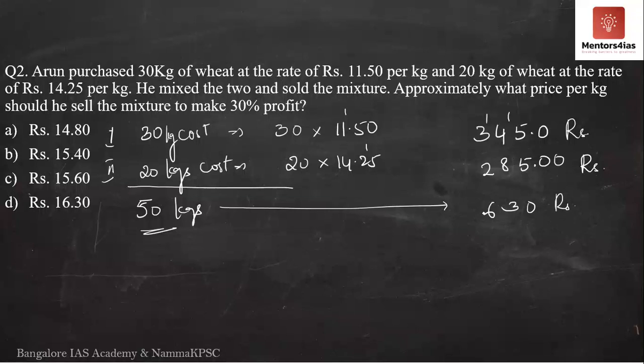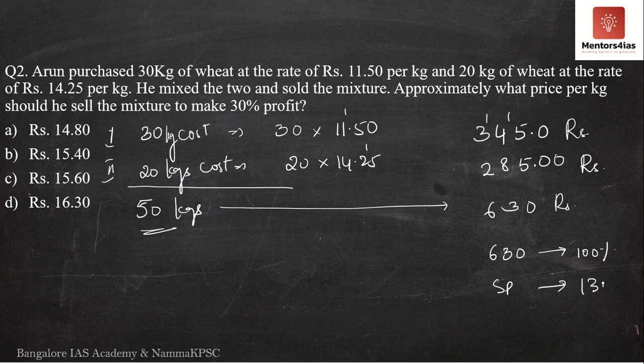What is the question asking for? The question is saying, if I want a profit percentage of 30%, then at what price should I sell it? So if the cost price, that is 630 rupees, is 100%, then what should be the selling price such that I need a profit of 30%?